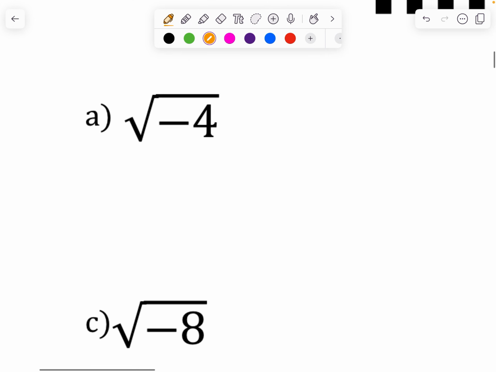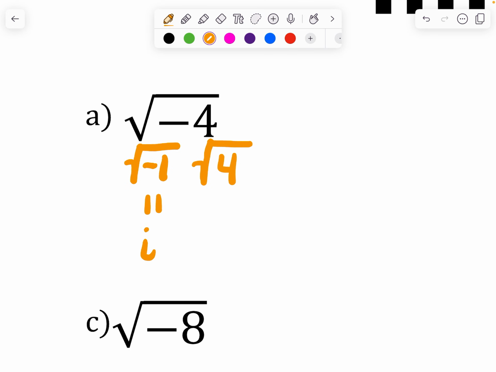So when you are looking at these, you are going to start with separating them. So you have square root of -1 and square root of 4, because then if I multiply them back together, they're back to normal, okay? I know because of the rule that this one equals I. And I know because of a tree, I can break it down into pairs because it's a square root. I know that this one would be a 2. So when I put those together, my answer would be 2I.